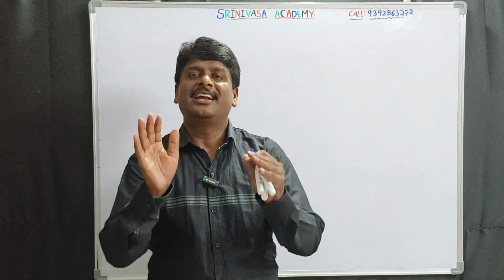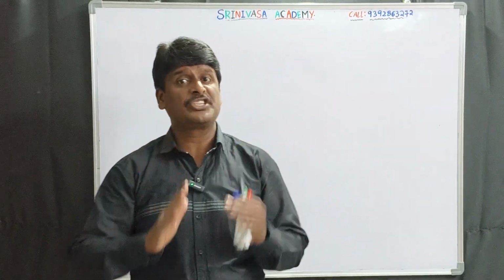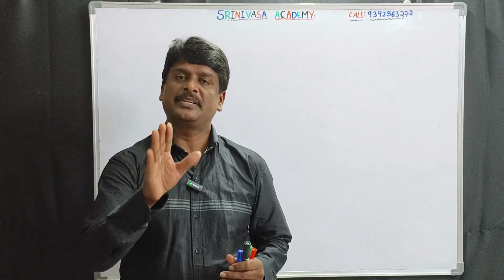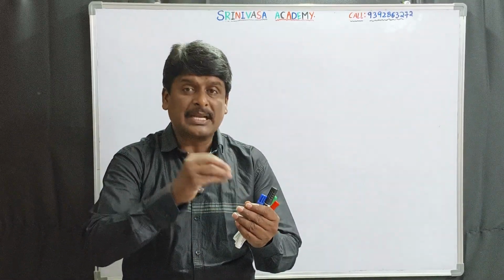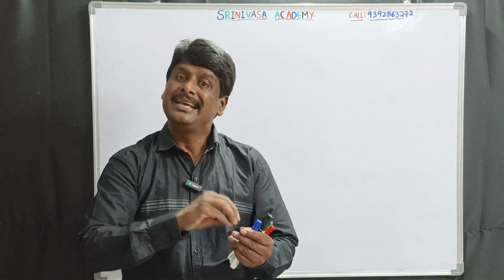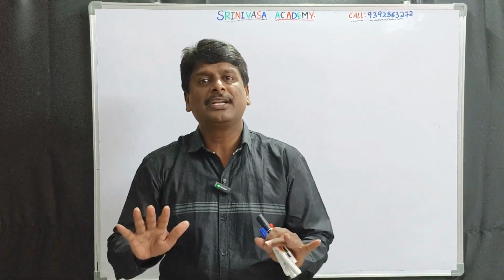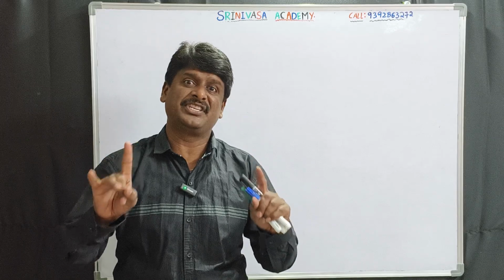Subjective method: let us consider the general equation of circle x square plus y square plus 2gx plus 2fy plus c is equal to 0. By substituting these points in that equation, we get 3 equations in terms of g, f, c.